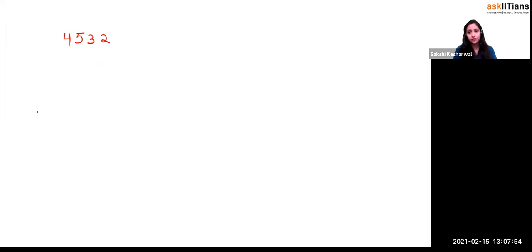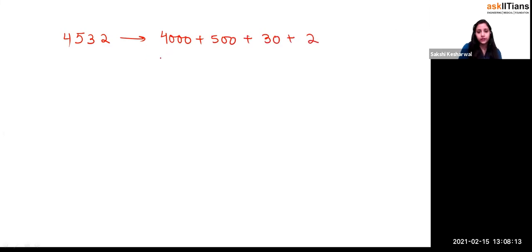If you write this in the expanded form, first we'll see what it is, right? Just give a close observation: can I write this in the expanded form? It will be 4,000 plus 500 plus 30 plus 2, right? Or can I write this as 4 into 1,000 plus 5 into 100, plus 3 into 10 plus 2 into 1.